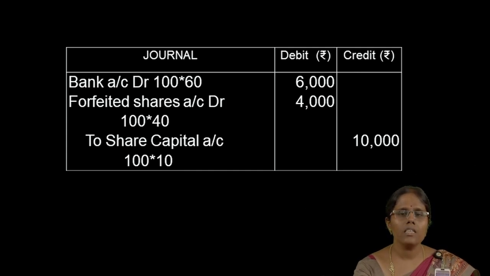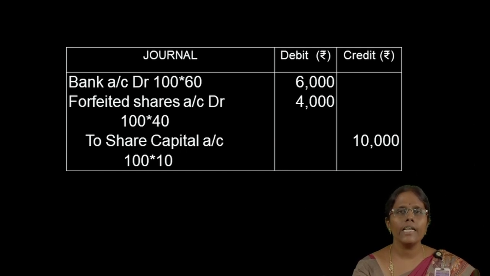The original value of the share is 100 rupees. The shares are reissued at 60 only. So, the remaining 40 rupees should be debited in the forfeited shares account. So, forfeited shares account debit, 100 into 40, 4,000 rupees. The entire original value should be credited in the share capital account. So, the entry is share capital account, 100 into 100, 10,000 rupees.